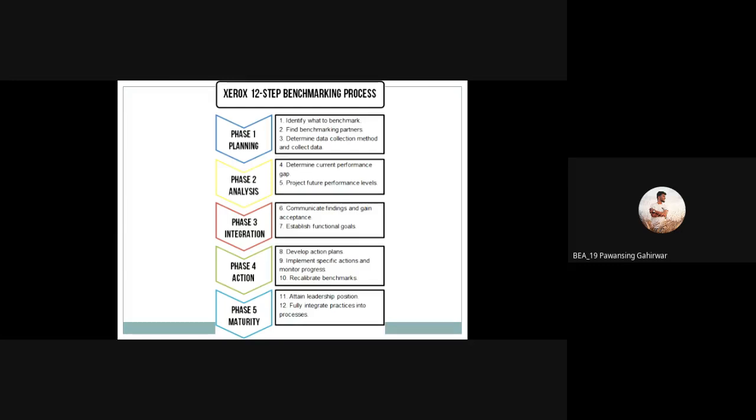So the second step is very important: select or find a benchmarking partner. That partner will be very beneficial and effective. Okay, that will be decided.